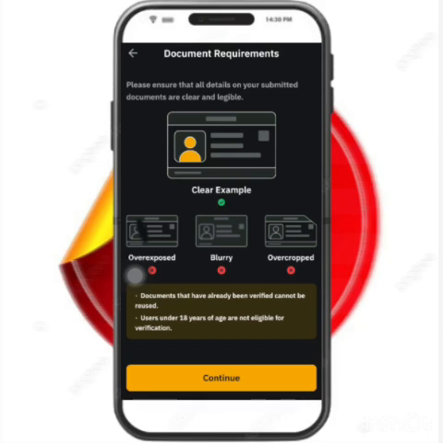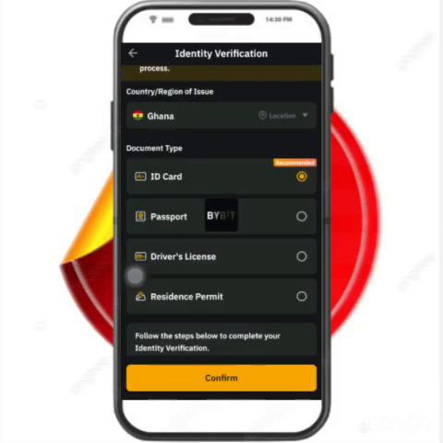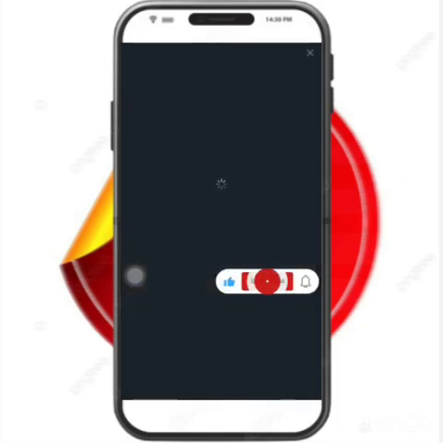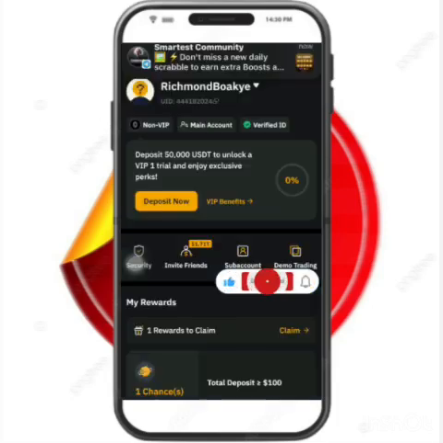Your camera must be clean, and make sure you take the picture at a place exposed to natural light, so you can just come outside. If you are in a room, you can step outside and do this verification. So you press on continue, and for the purpose of this video, I'm going to pause it and do everything.